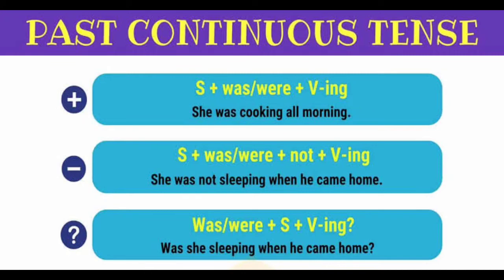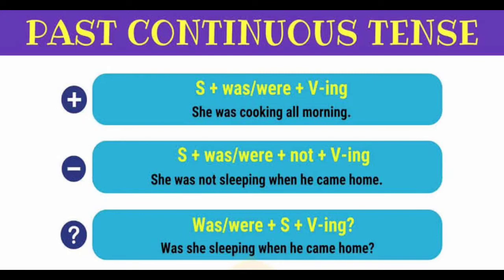So look at the example given here. She was cooking all morning. If the subject is in the plural form, we were cooking all morning. Okay, children, are you clear? Let's see the next, negative sentence.